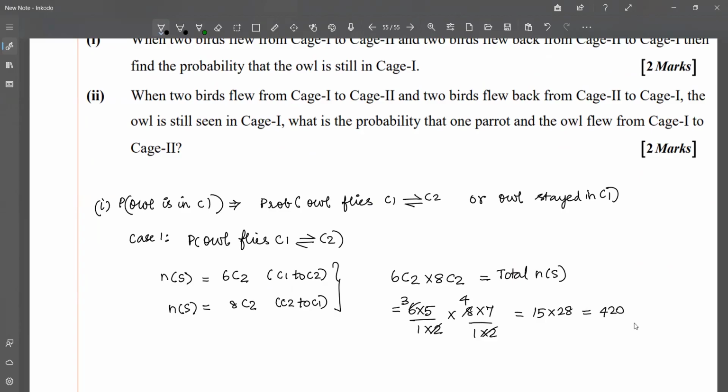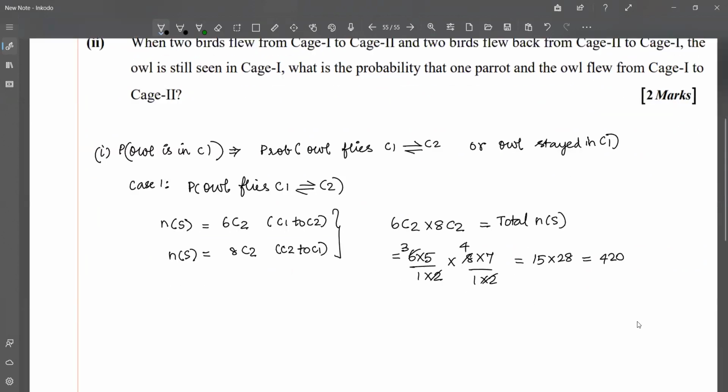This is the total number of possible ways any 2 birds fly from C1 to C2 and C2 to C1. Now we are going to find the probability of the owl flying. So the number of favorable outcomes for the owl to fly from C1 to C2, and likewise from C2 to C1, I'm going to find later.